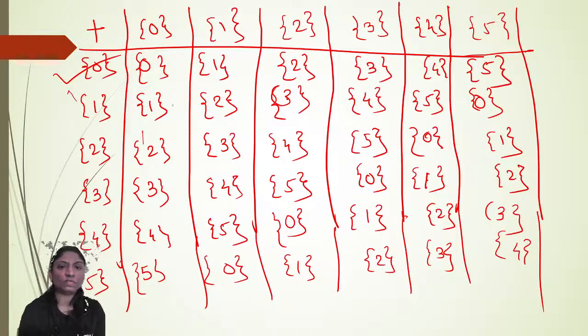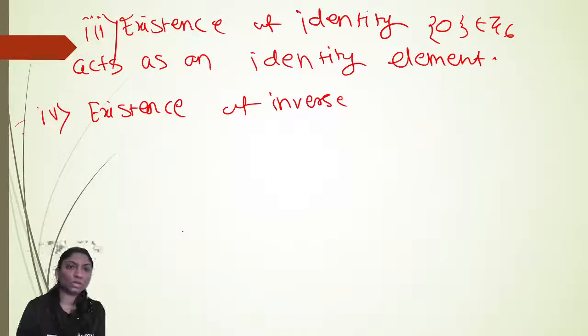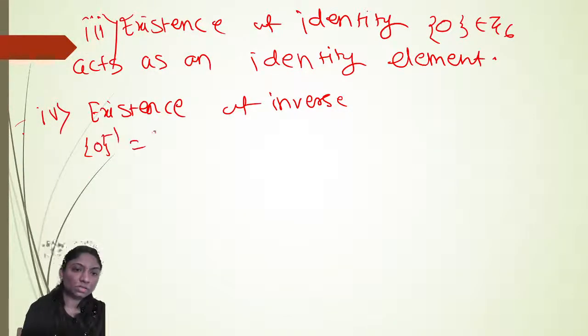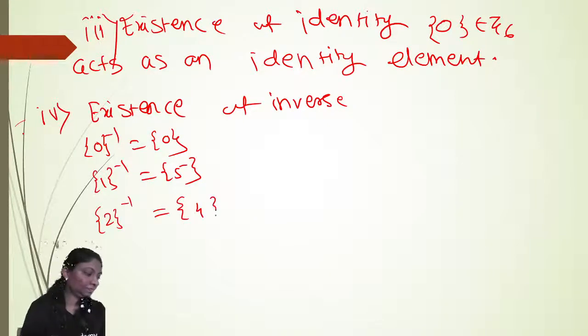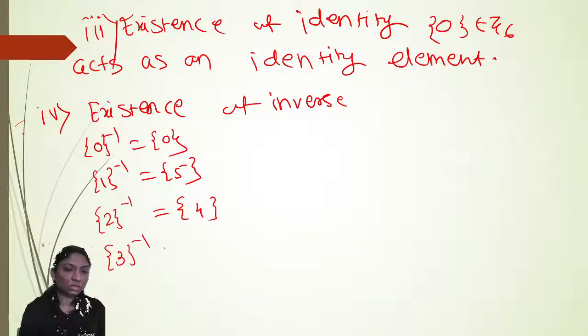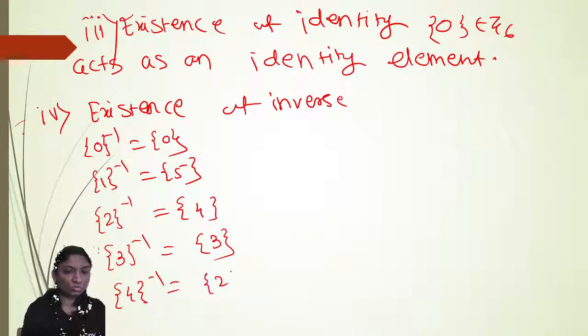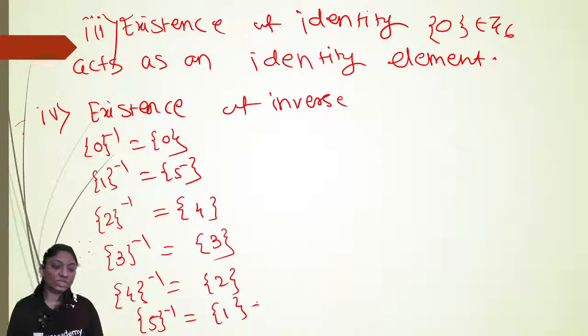Inverse of 0 is 0, inverse of 1 is 5, inverse of 2 is 4, inverse of 3 is 3, inverse of 4 is 2, inverse of 5 is 1. Okay. So inverse exists for every element inside G.